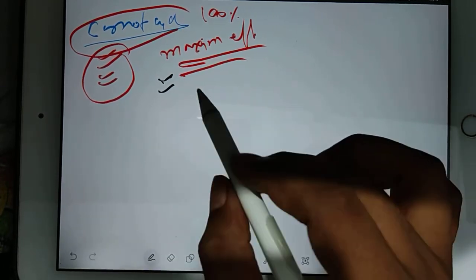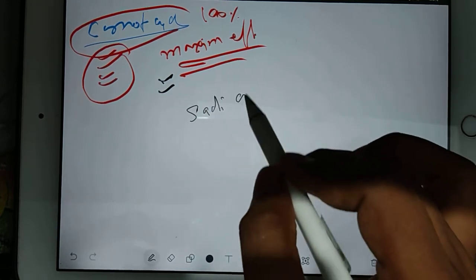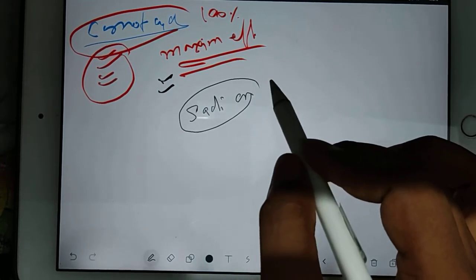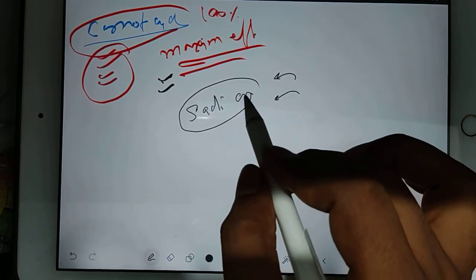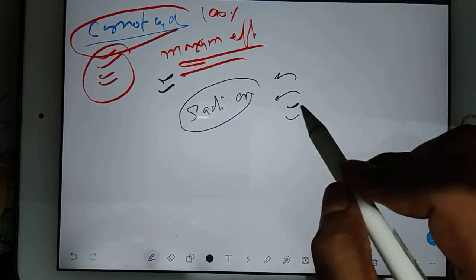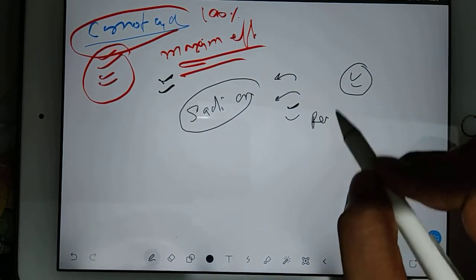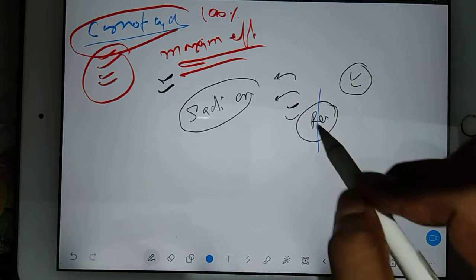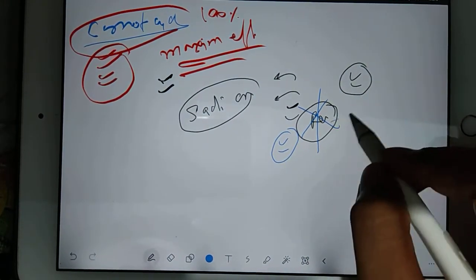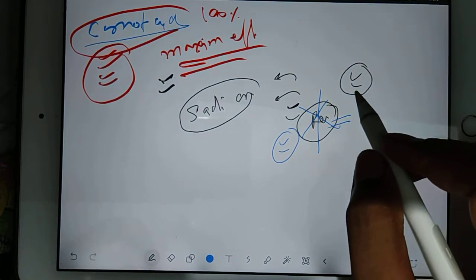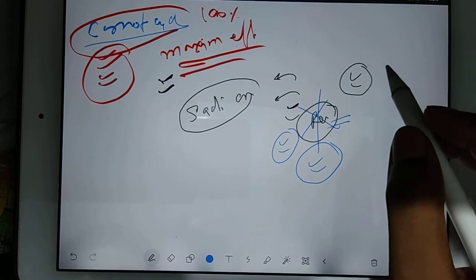So the scientist's name was Sadi Carnot, if I'm not wrong, Sadi Carnot. And he was a French engineer. So he proposed a reversible heat engine. What is a reversible heat engine? When something is reversible, then you can say there is no friction involved in that. There are no losses. So it is designed to operate reversibly on a thermodynamic cycle.